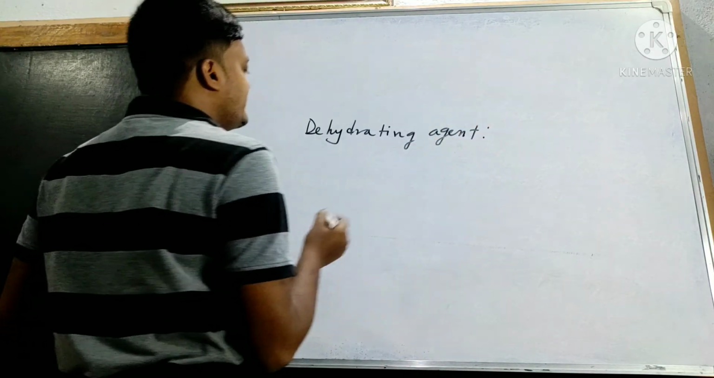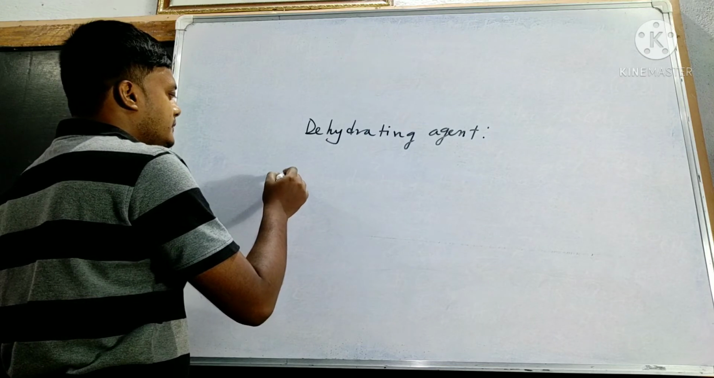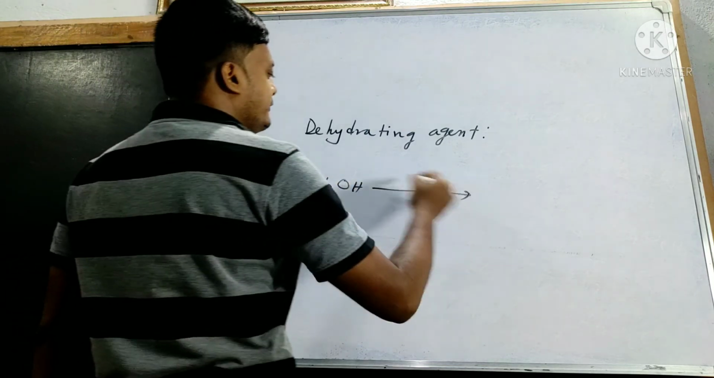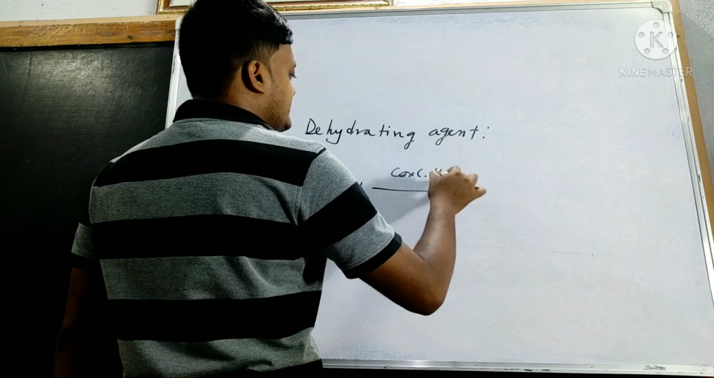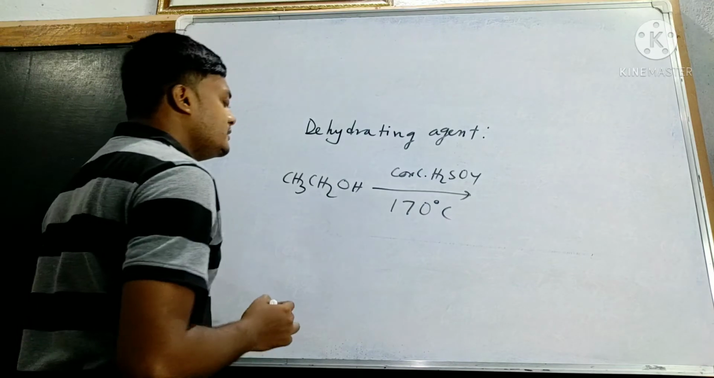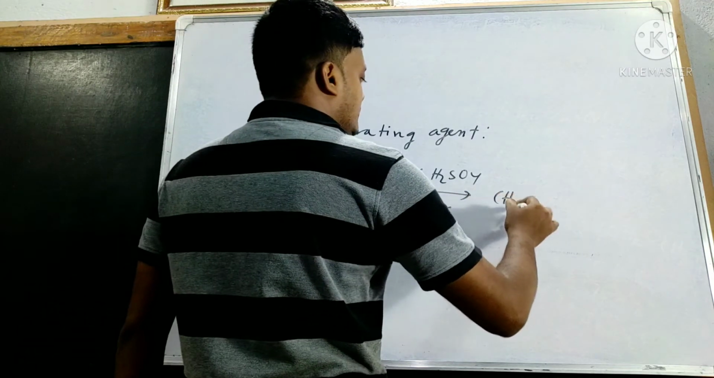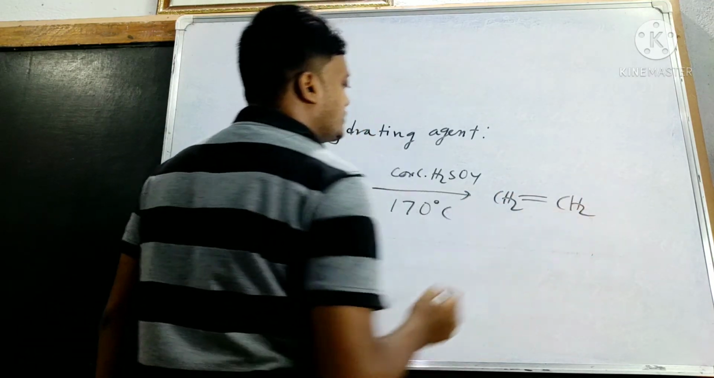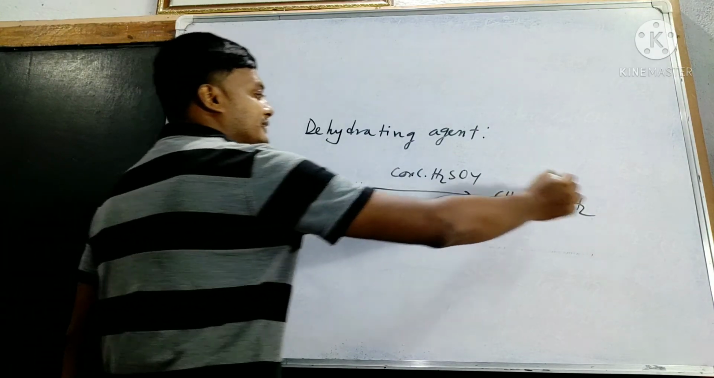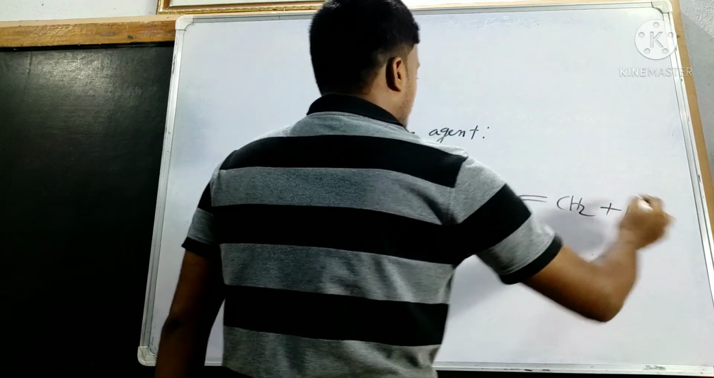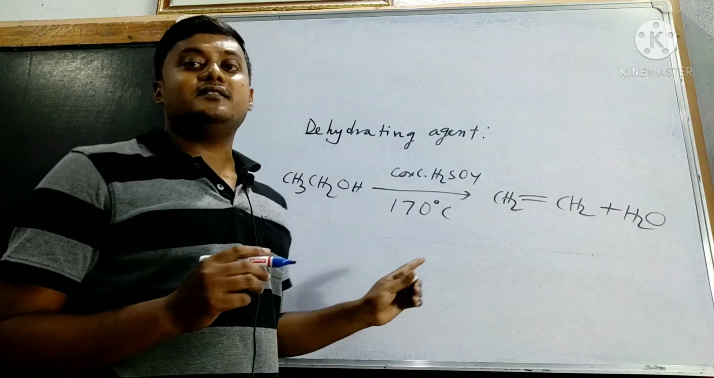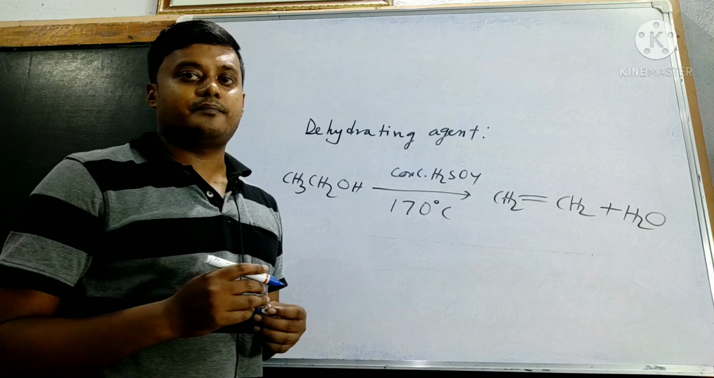Another example of a dehydrating agent. If we add concentrated H2SO4 to ethanol at 170 degrees Celsius, what happens? The concentrated H2SO4 removes water from the ethanol and we get ethene. So in this case also, concentrated H2SO4 acts as a dehydrating agent.